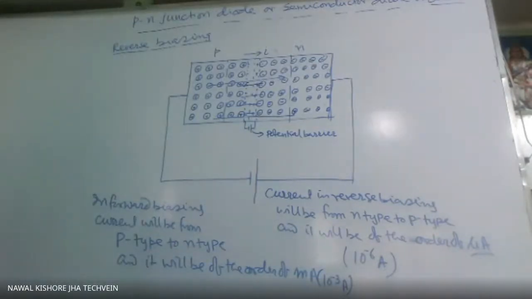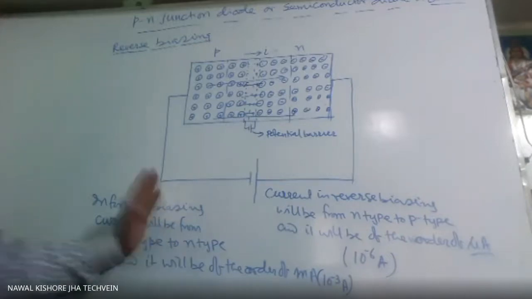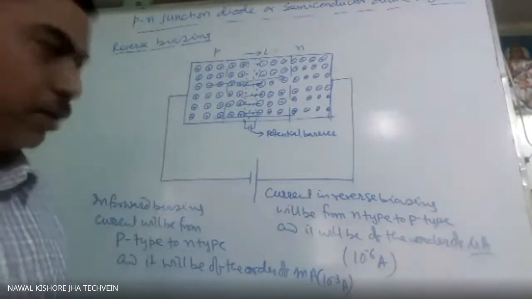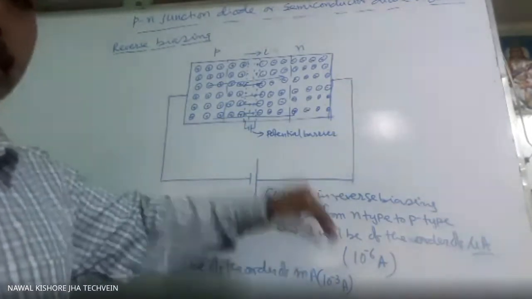Maybe 50 milliampere, 60 milliampere, like that it's coming. In the normal case, this is milliampere and the current will be microampere.